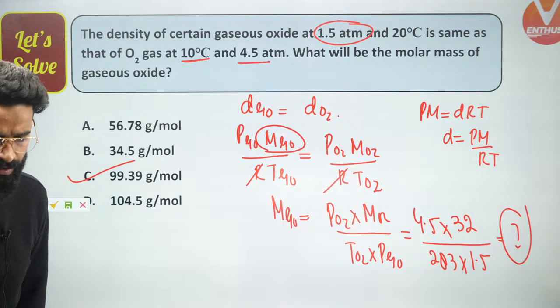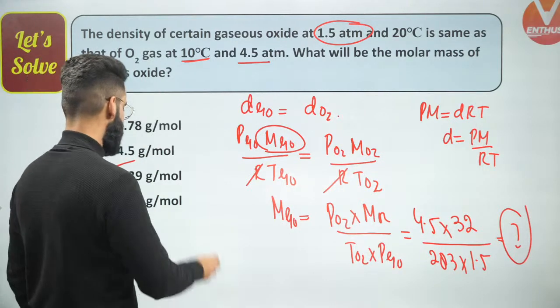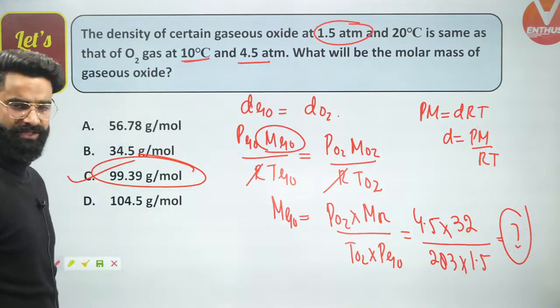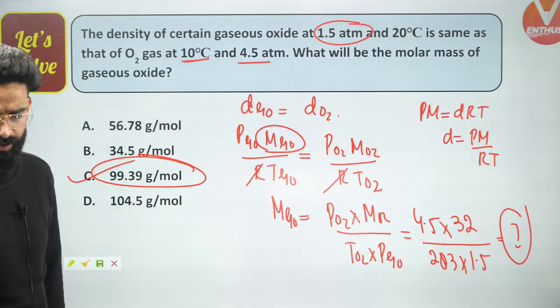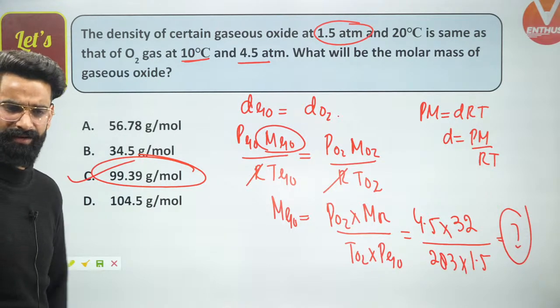Yes. Very simple question this was, and this is how we solve this question, and the answer is going to be around 99.39 grams per mole. Absolutely, we got the molar mass of gaseous oxide. The question is done and dusted right here.